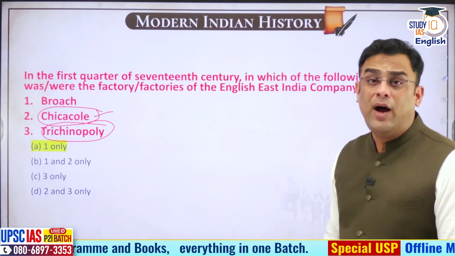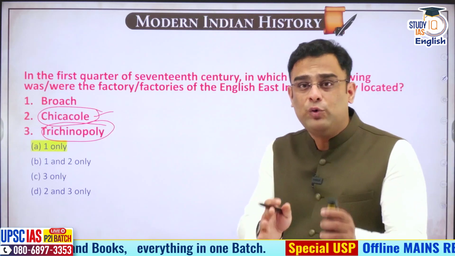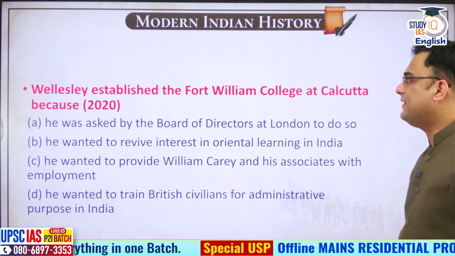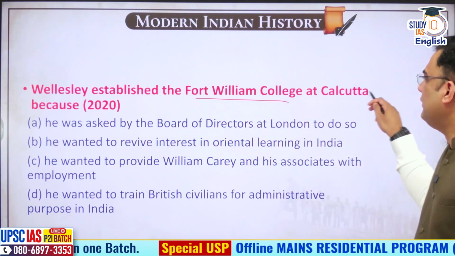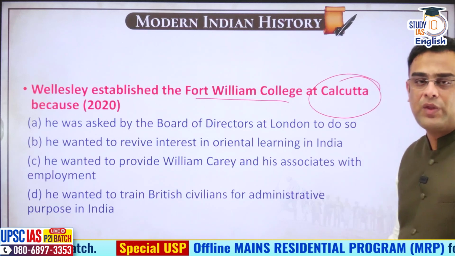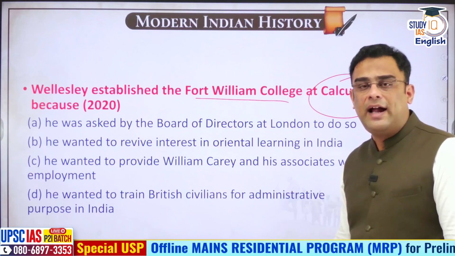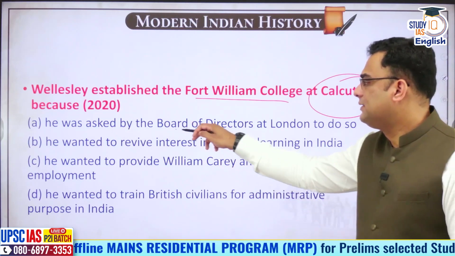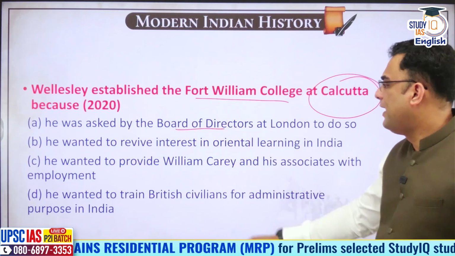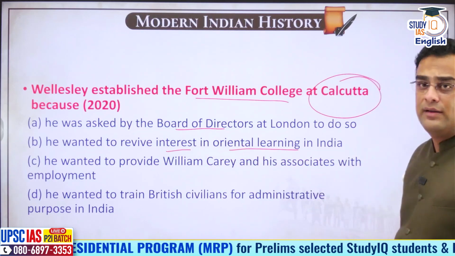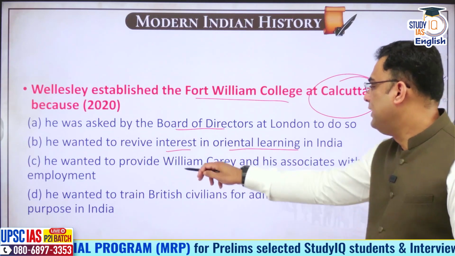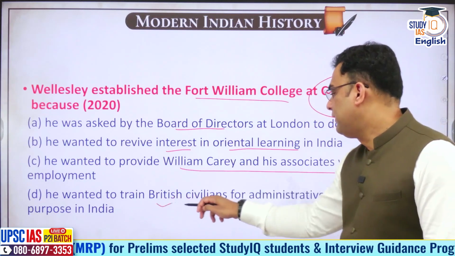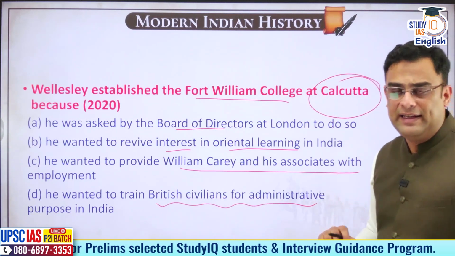So this is how you can use or apply what you know to reach the answer. Next question. Wellesley established the Fort William College at Calcutta because why did he establish this college at Fort William? A, he was asked by the Board of Directors. B, he wanted to revive interest in Oriental learning. C, he wanted to provide William Carey and his associates with employment. D, he wanted to train British civilians for administrative purposes in India.